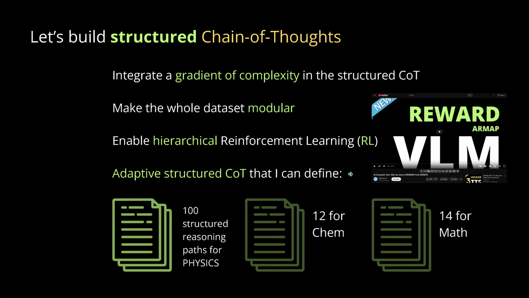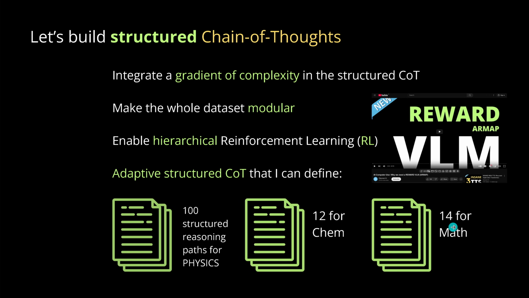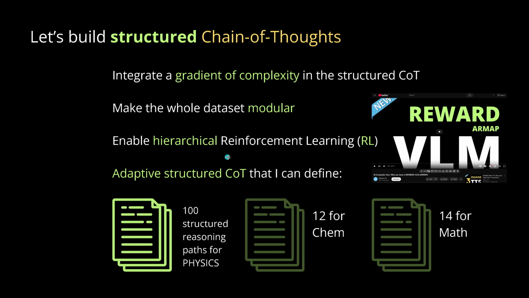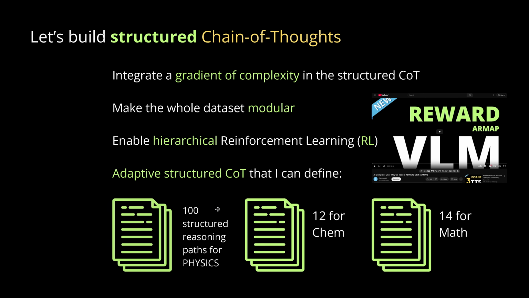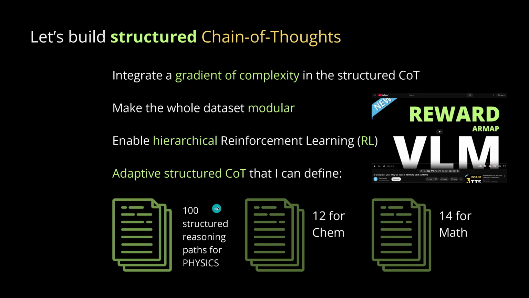I don't rely on the LLM having syntactic data to define a structured reasoning path for physics or for chemistry or for mathematics. Now, if I only have a limited number, I can control the presentation of the reasoning path, the complexity. And this makes it interesting because in physics, I need about 100 laws for the mathematical physics implementation. No? So I don't need to trust an LLM. I can imprint the logic structure on the multi-step reasoning.